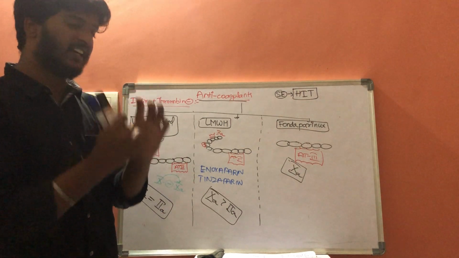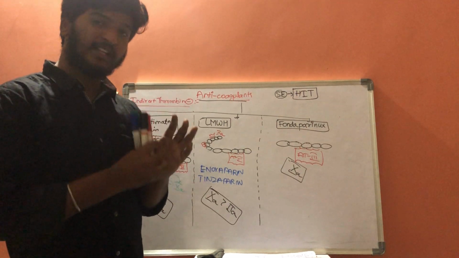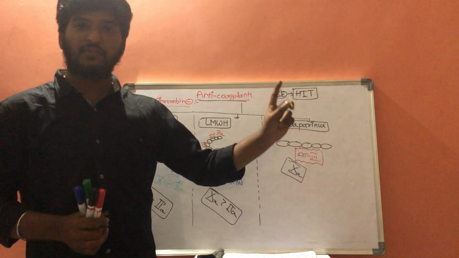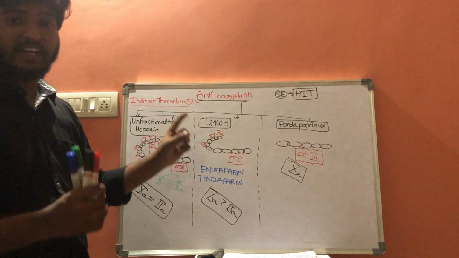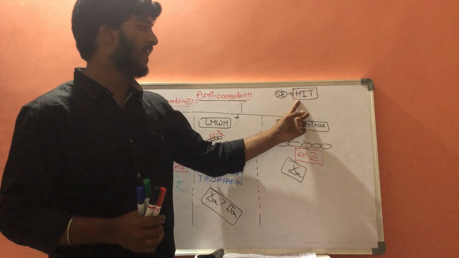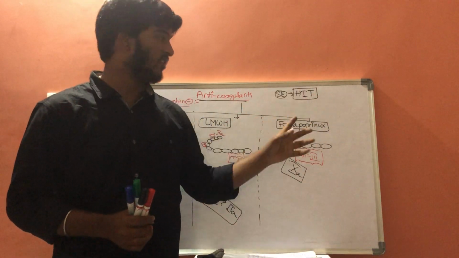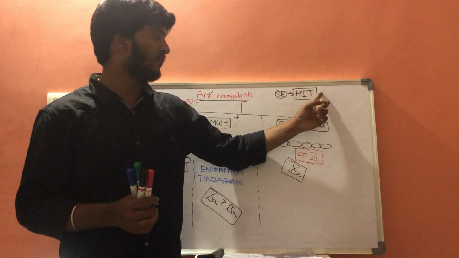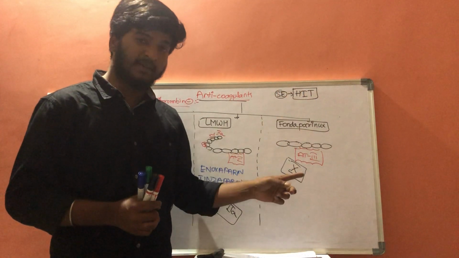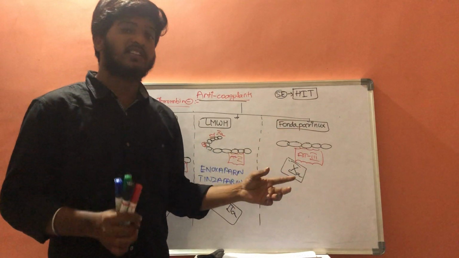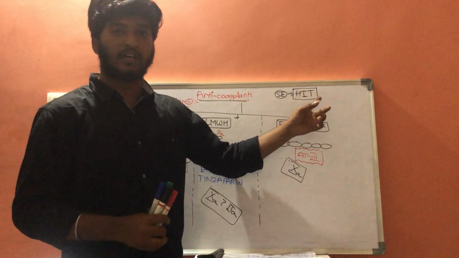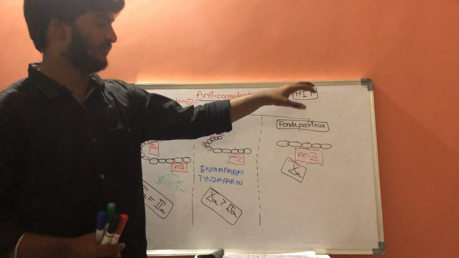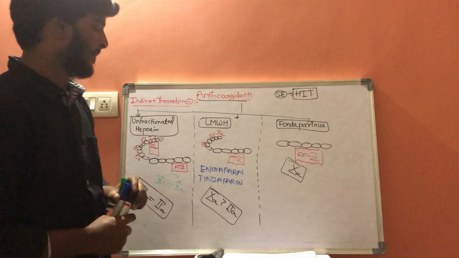So whenever there is a decrease in the platelet count within the blood because of heparin, it results in a condition called heparin-induced thrombocytopenia, because there is a decrease in the concentration of platelets within the blood, as excessive amounts of platelets are going to the site of thrombus formation. This is called heparin-induced thrombocytopenia.